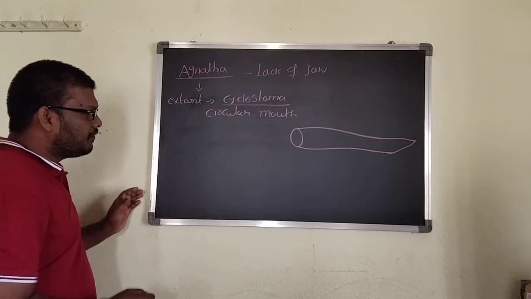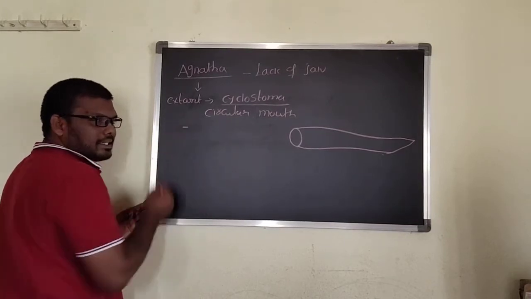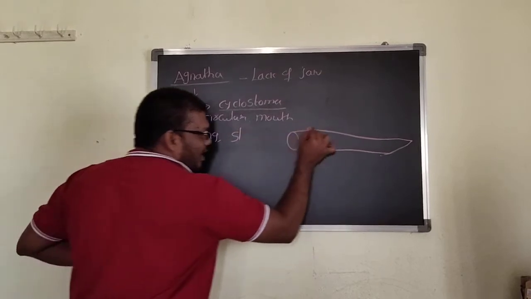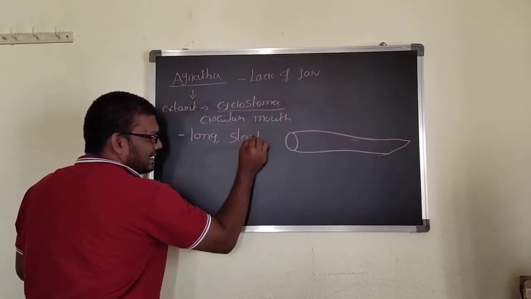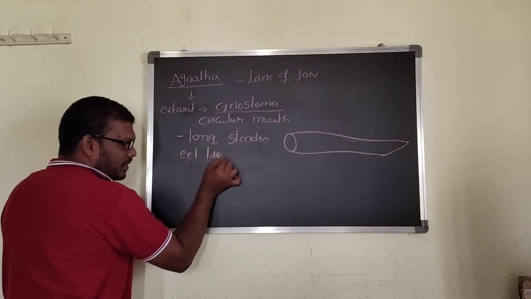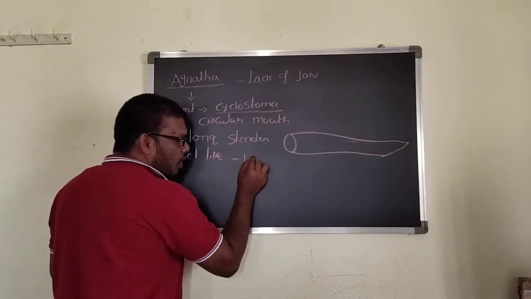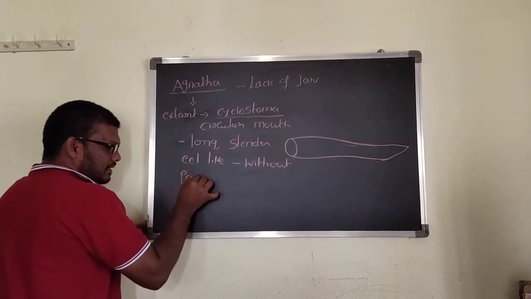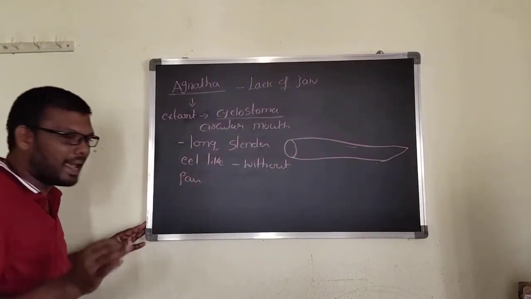It is a long, slender, eel-like animal without paired fins. Fins are not in a paired manner.